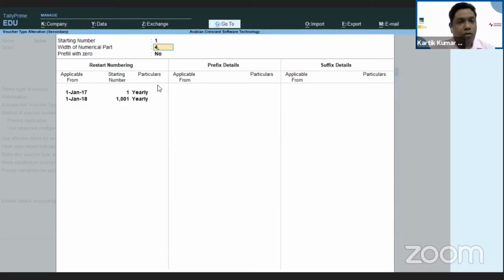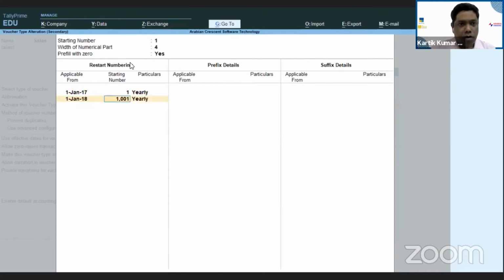So I want to give 3 zeros before 1, and that's the reason I'm mentioning 4, because 3 plus 1 is 4. Here I'm mentioning 4, and down below you have to remember this particular option has to be made yes, prefix zero. Here you have to make it yes.